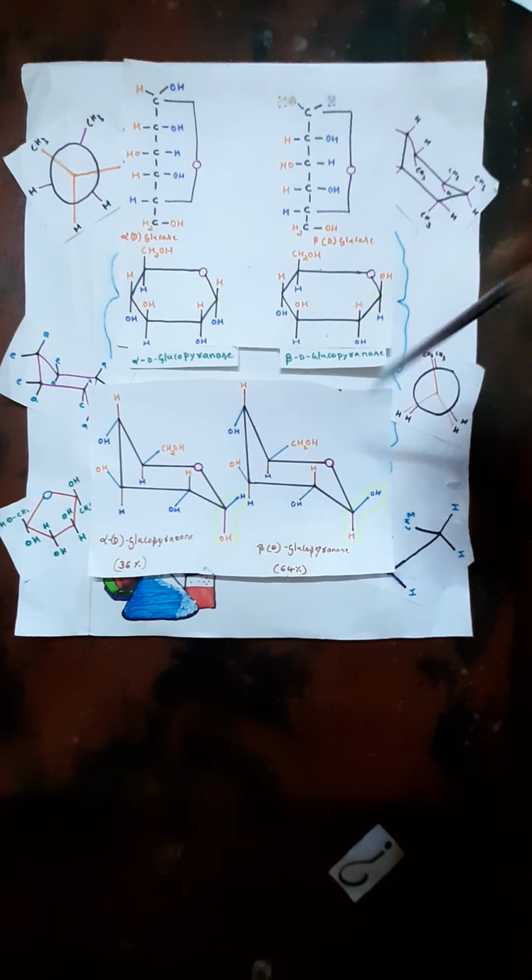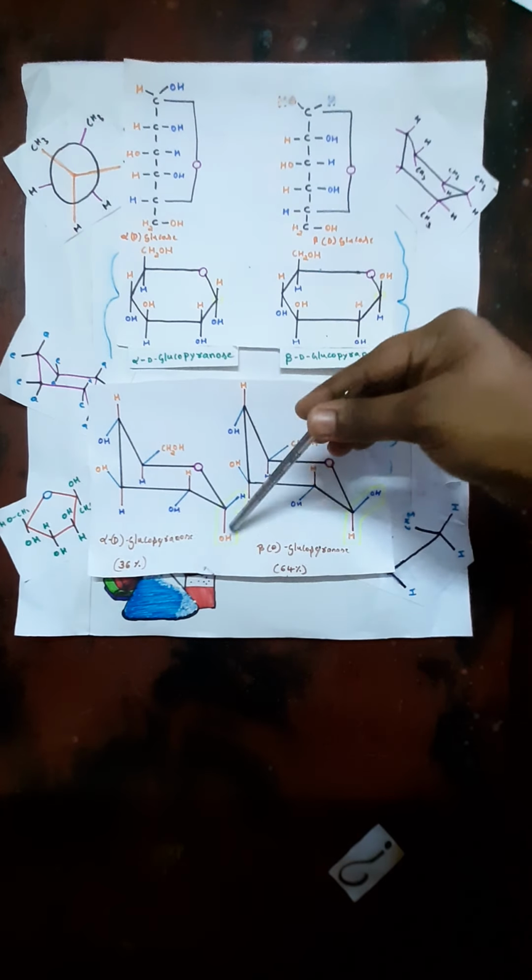So beta D glucopyranose is more stable than alpha D glucopyranose because all the OH and CH2OH are in the equatorial position. If all the bulky groups are present on equatorial, there is less interaction and hindrance, so it becomes more stable. But in alpha D glucopyranose, one of the OH is axial, where some angle strain will take place and makes it less stable than beta D glucopyranose.